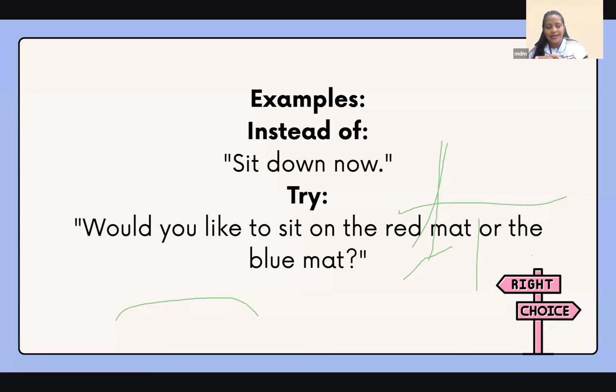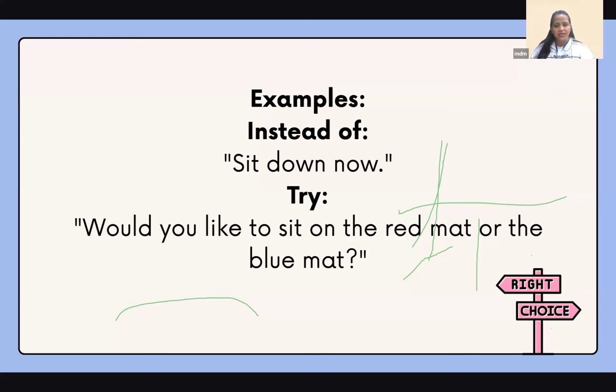Like instead of asking them, which sweater are you going to wear? No, rather than saying, come on, it's time to wear a sweater, and them saying no, we can simply tell them, which sweater do you want to wear, the red one or the blue one? And simple, they get that independence, they feel, oh, I make the decision, it's my call. They will wear it. Our purpose is served. Remember this. I've tried it and it has always worked.